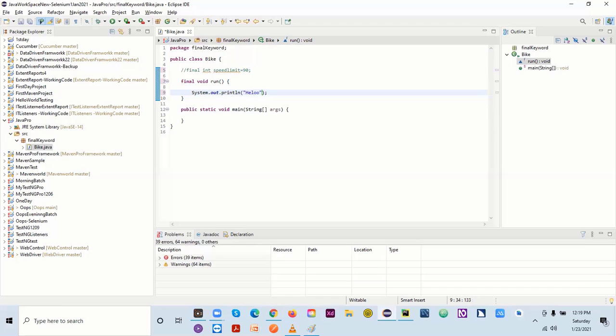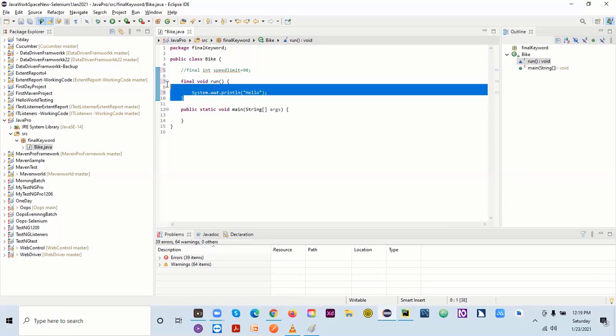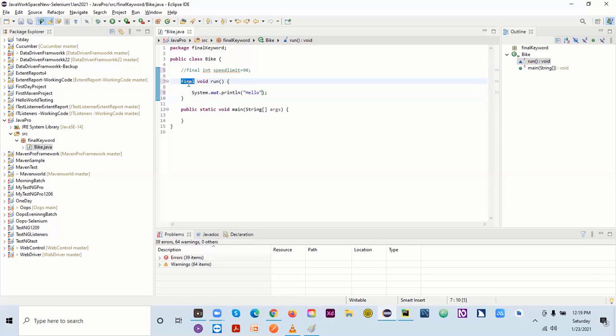Our purpose is to understand how it works. We just saw final with a variable. Now we are looking at the final keyword with a method. So this is my method with a final keyword.